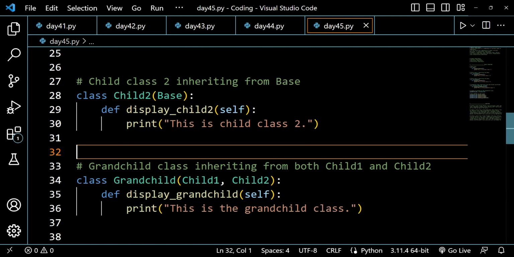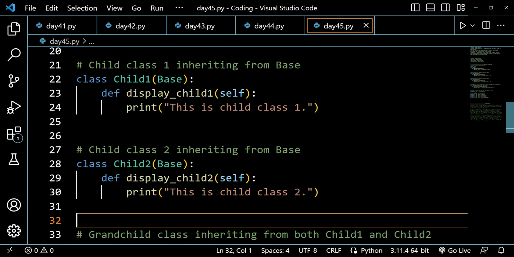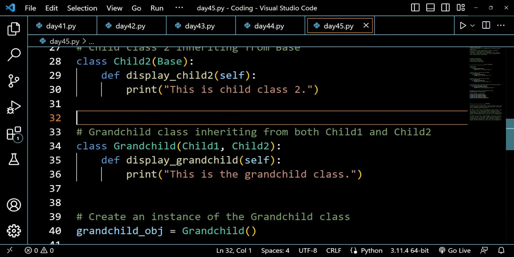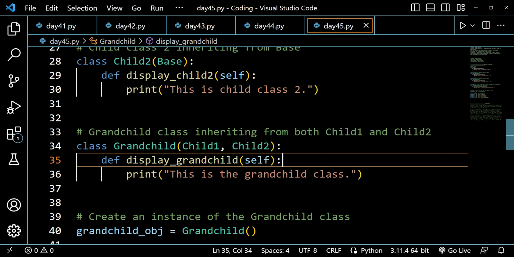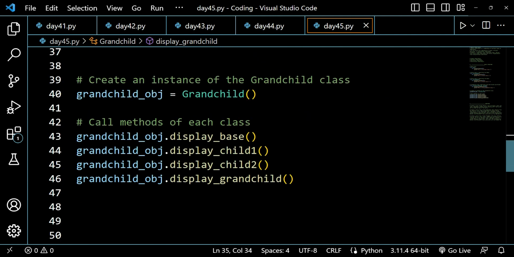So as you can see, the child 2 represents that this is child 2, the child 1 represents that this is a child 1, and then this is the method where it is representing display grandchild. This is a grandchild class, so it's doing nothing but just representing that this is child 1 or this is child 2 or this is a base class or this is a grandchild class. So we have understood the basic structure of the hybrid inheritance.